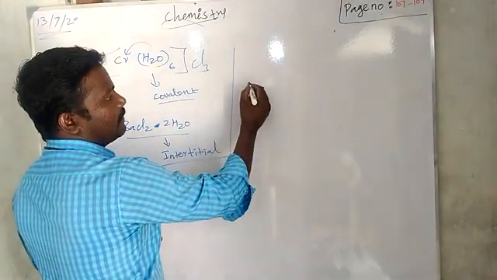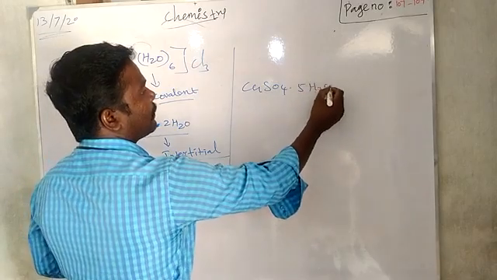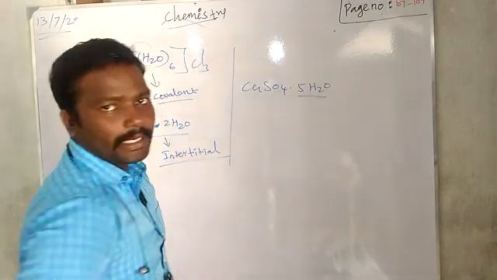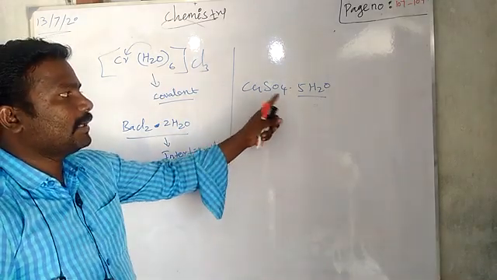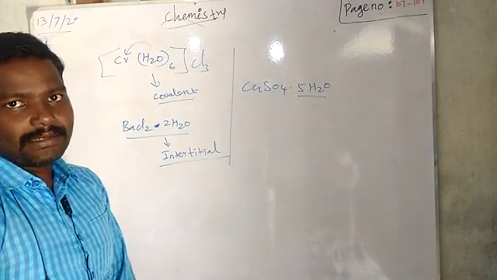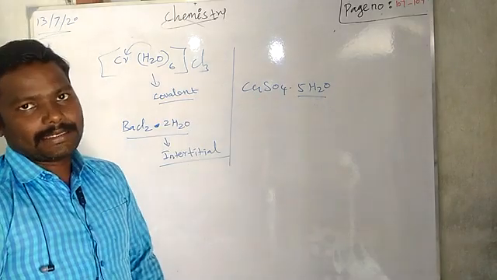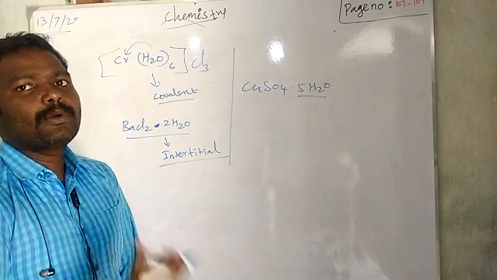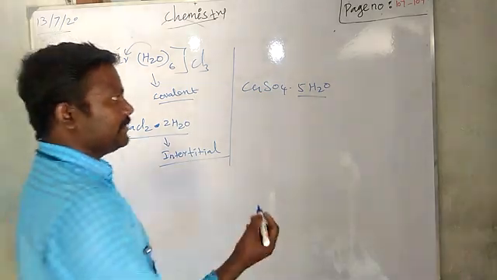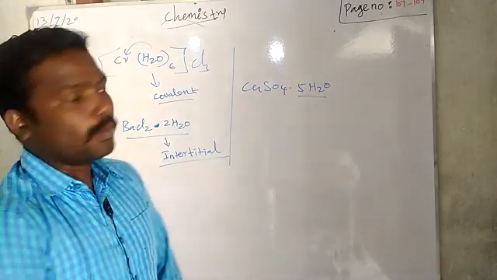Next, copper sulfate, CuSO4, having 5 water molecules. Of the 5 water molecules, 4 are covalently bonded with copper, but 1 water molecule exists out of the sphere, in between the atoms. That means interstitial position. Because of that, it is able to form hydrogen bonds. That is important. The structure is given in our book, we can see it on page number 108.